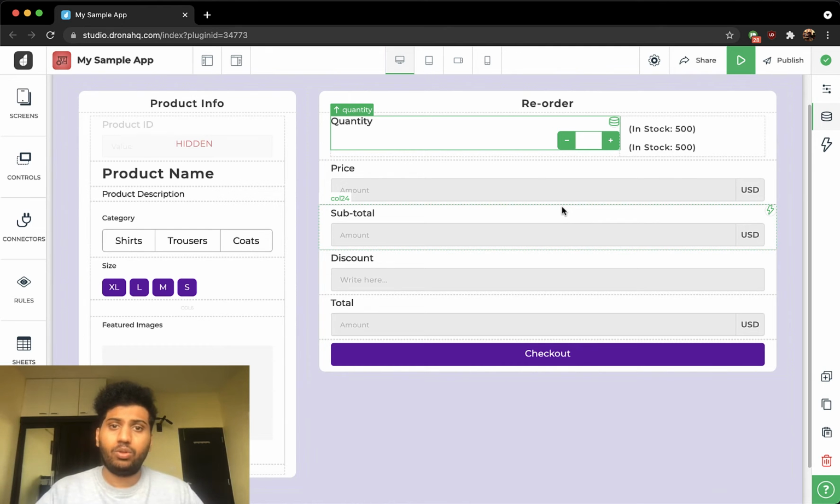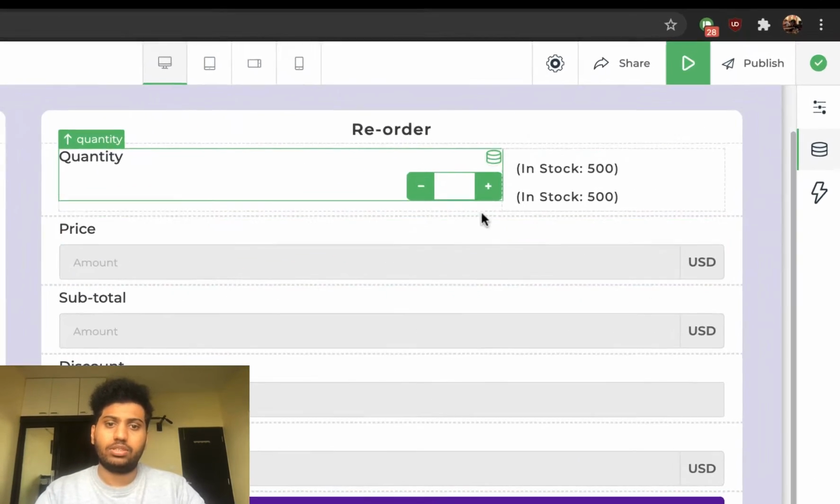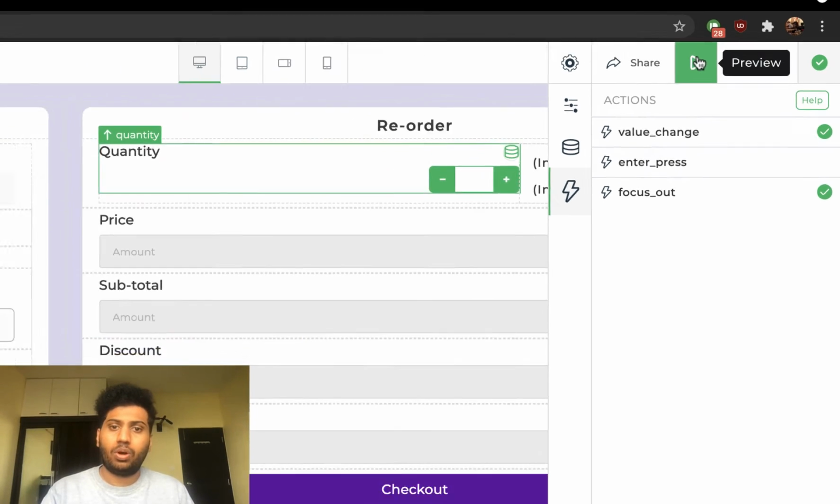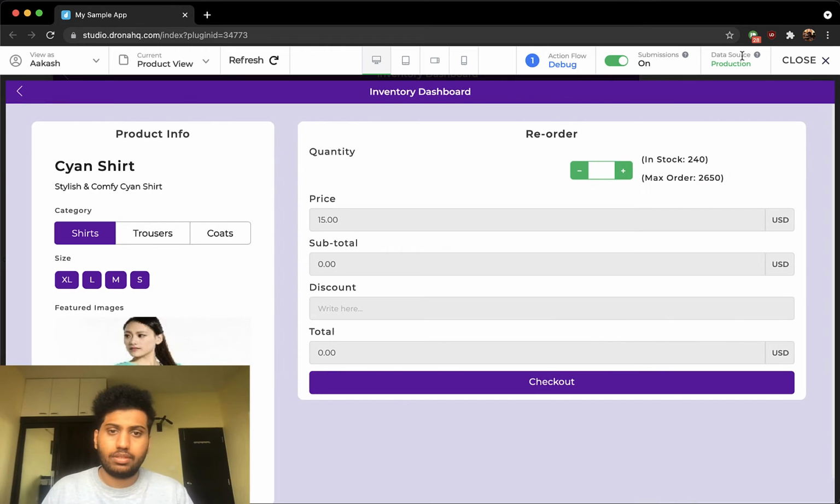The next event we are looking at is the enter press event. As usual, you can find it in the actions spot, and what it does, as the name probably implies, is that when you press the enter button, you can set some particular action to take place. Let's see what I did with it.